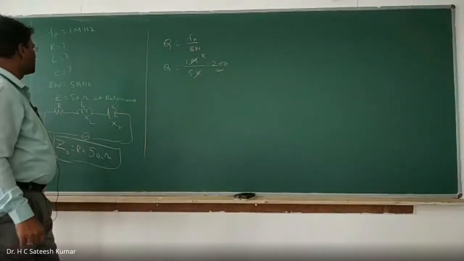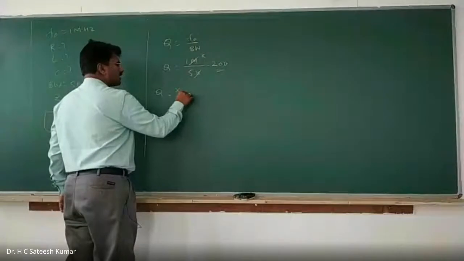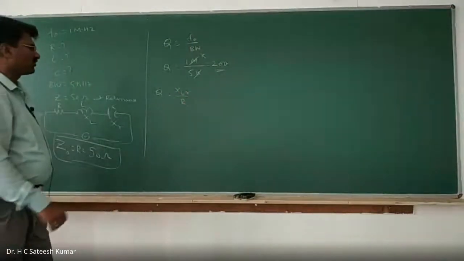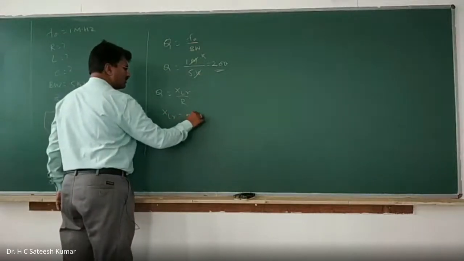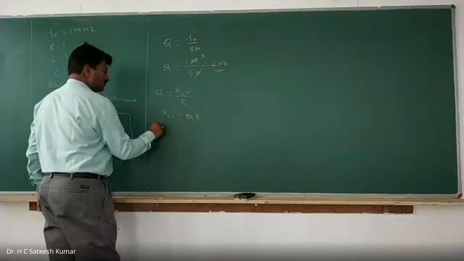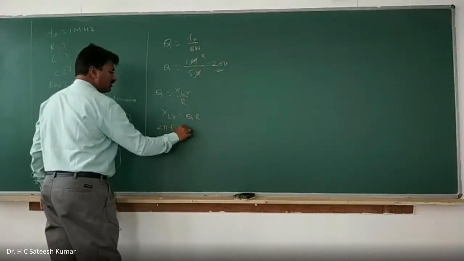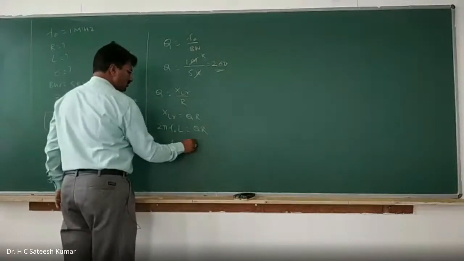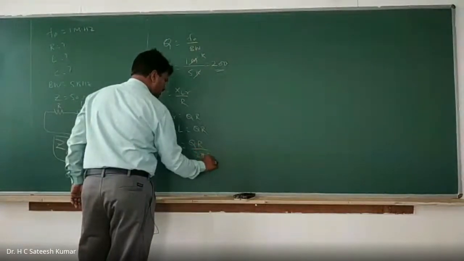Once you get Q, we can find out L and C because Q is equal to XLR by R. We know Q and R. Therefore, XLR is equal to QR. XLR is 2 pi F naught into L, equal to QR. Therefore, L is equal to QR divided by 2 pi F naught.